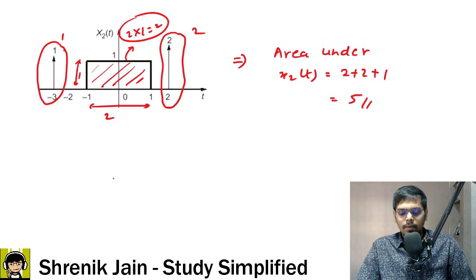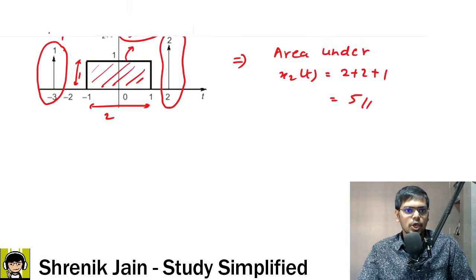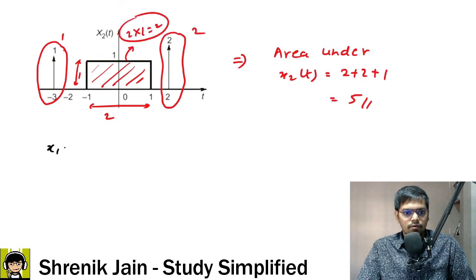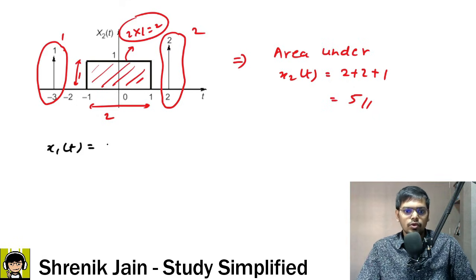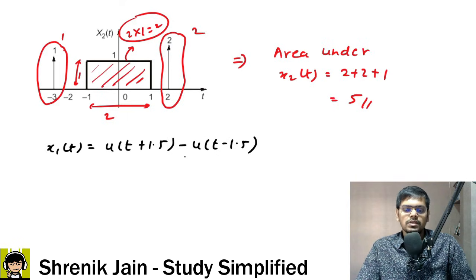Now when I talk about x1 of t, they were giving us the equation. So what was the equation of x1 of t? Sir, the x1 of t equation was u of t plus 1.5 minus u of t minus 1.5. So this is a rectangular pulse again. Okay, so if you draw this, check it out, this is what you will get.